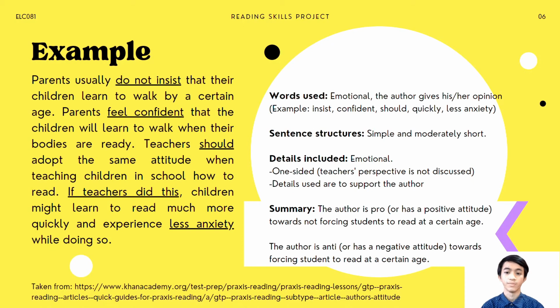The words used are emotional. The author gives his or her opinion. Example: insist, confident, should, quickly, less anxiety. Sentence structures are simple and moderately short. The details included are emotional. It is one-sided because the teacher's perspective is not discussed. The details are to support the author.